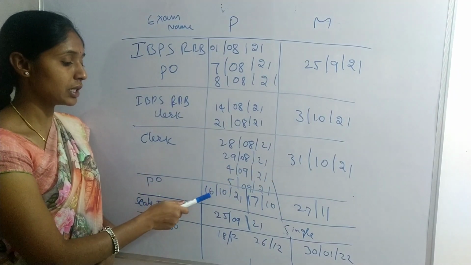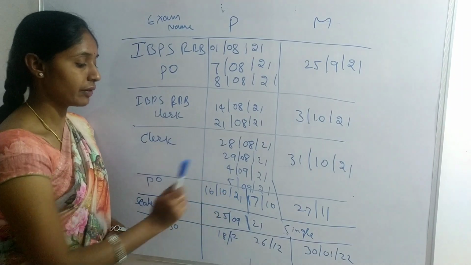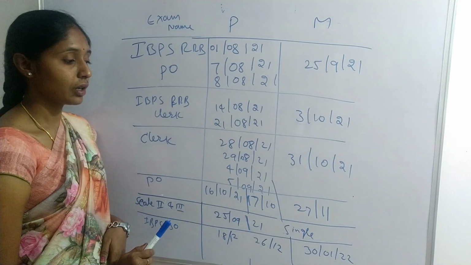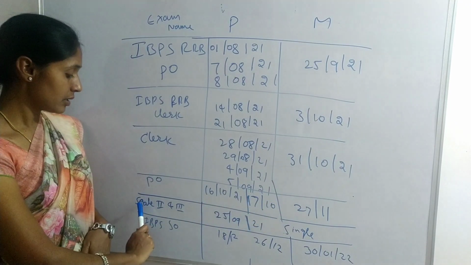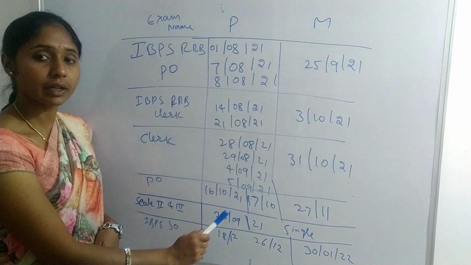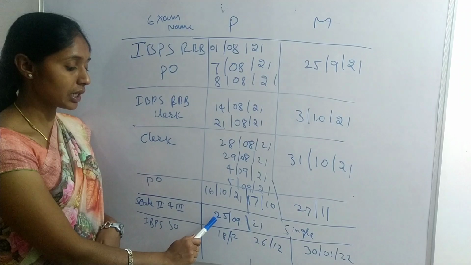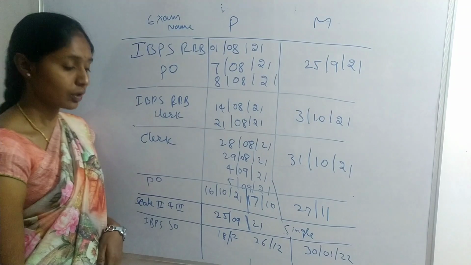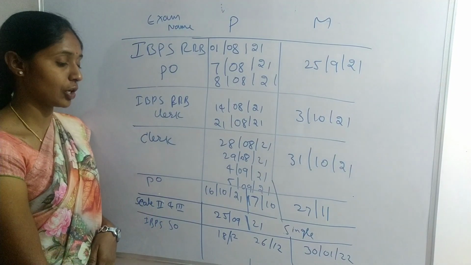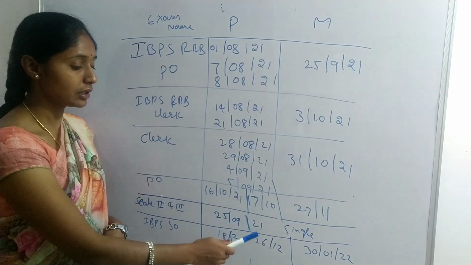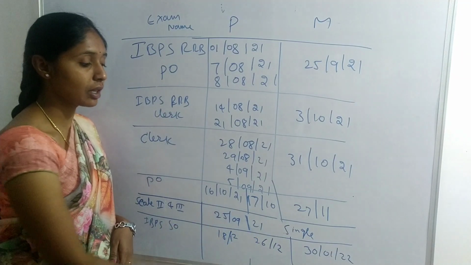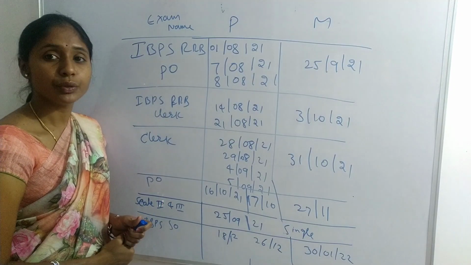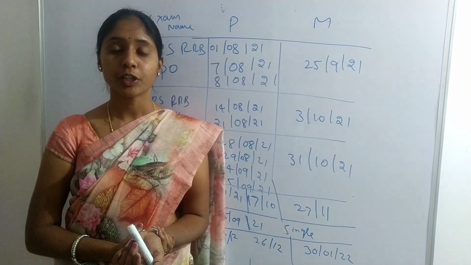IBPS PO is 16th and 17th of October, and mains will be 27th of November. Scale 2 and scale 3 is a single level exam, only one exam, on 25th September. And IBPS special officer prelims will be 18th and 26th of December, and mains will be 30th January of 2022. Thank you for watching.